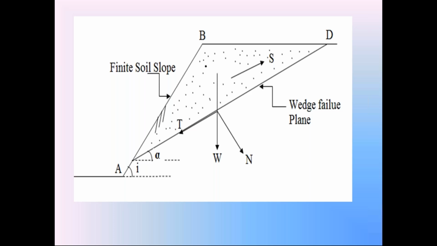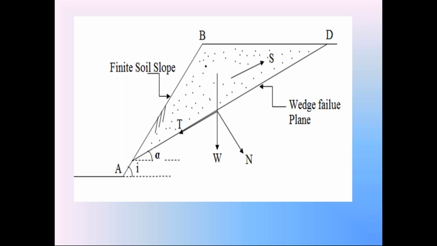It may be the soil slope of an embankment, soil slope of a canal, or soil slope of an earth dam. Observe that the finite soil slope AB with horizontal is making the angle i. We assume this finite soil slope AB is subjected to wedge failure along the plane failure surface AD.